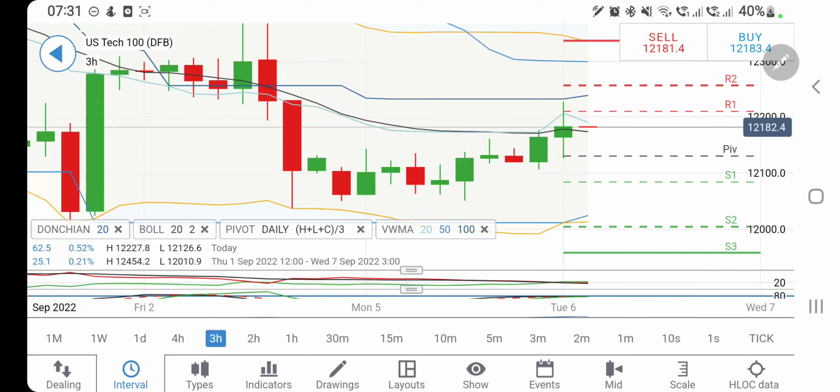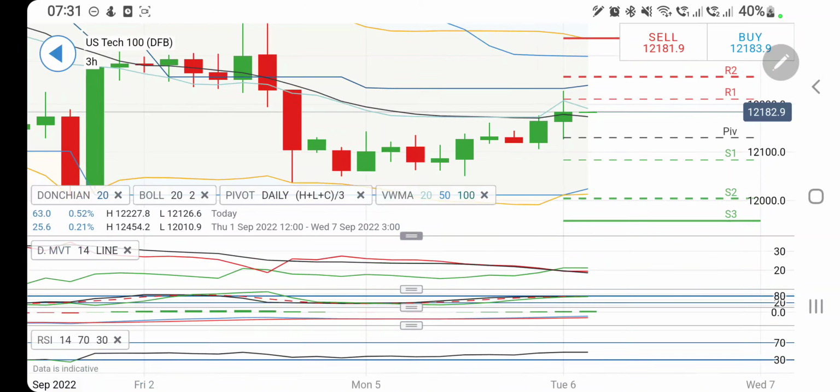Those who watch me regularly and those who watch my weekly analysis also, I have told you 12,300 as the first target and 12,400. These two are the stronger resistance levels. Only with NASDAQ100 first sustaining above 12,300 can we call it a little bullish. Above 12,400, it will call for the bulls out there and it will fly and rally above those levels. So be cautious of 12,300 and 12,400 levels.